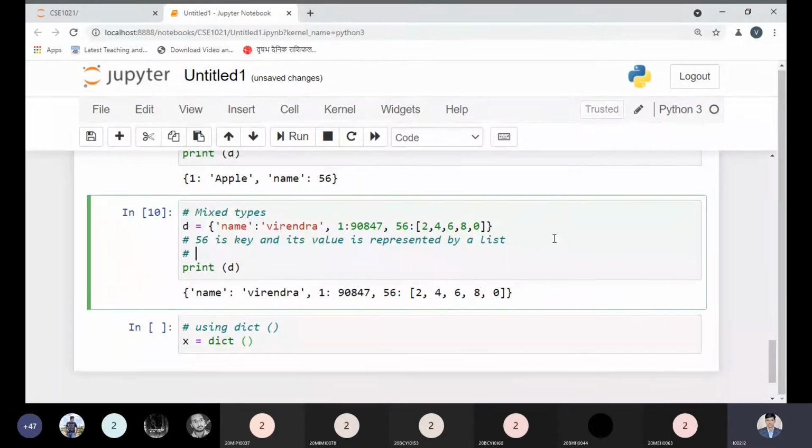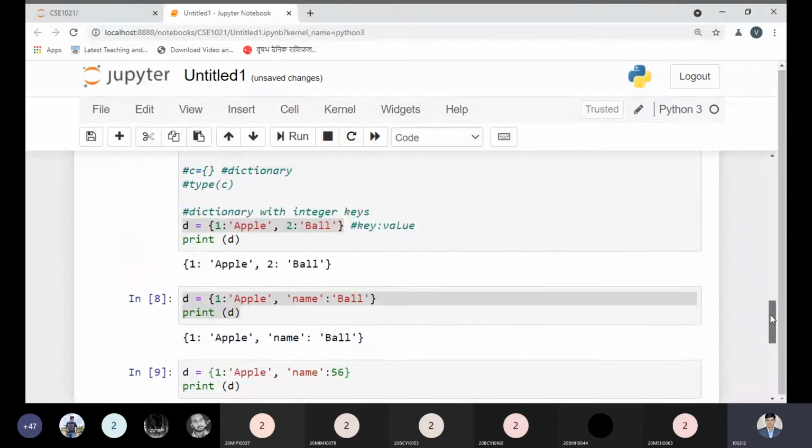So somebody is saying that key and value can be of any data type. Now see, it is already written over here.